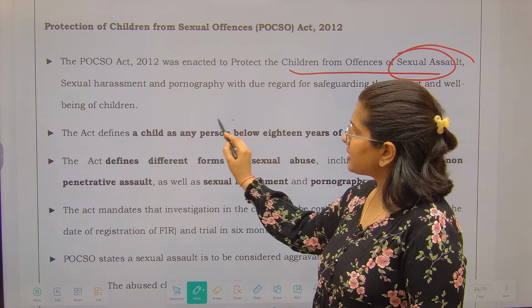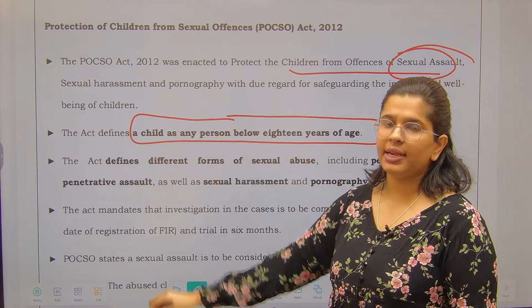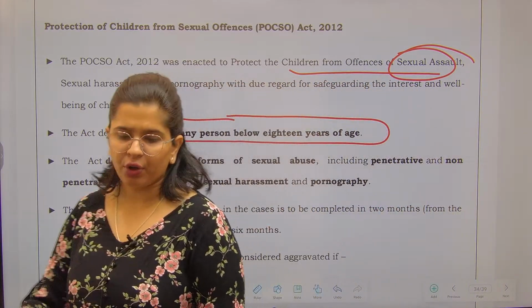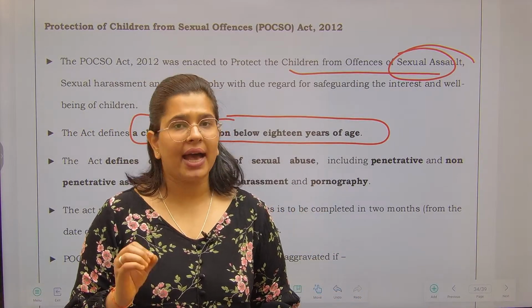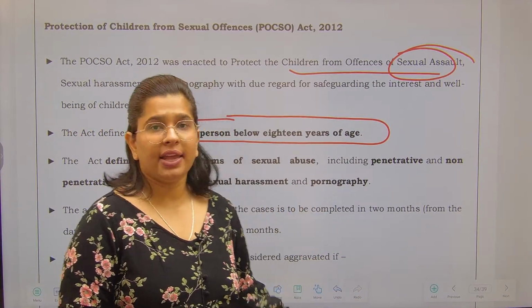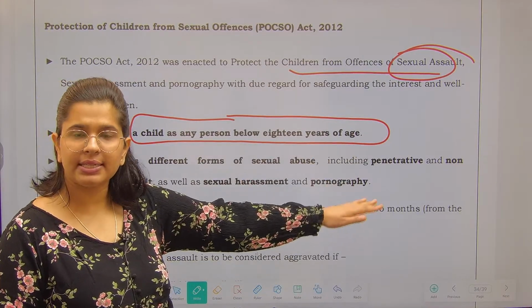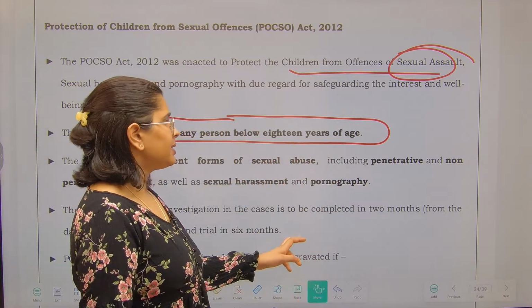Now the act defines a child, a very important thing: a child is a person who is below 18 years of age. We have not kept a differentiation of adolescent or child. If a crime has been committed on a child who is below the age of 18 years, they are going to be considered a child under the POCSO Act. Number 1.